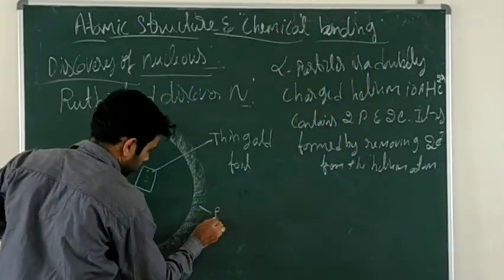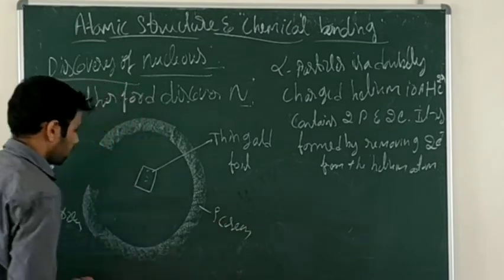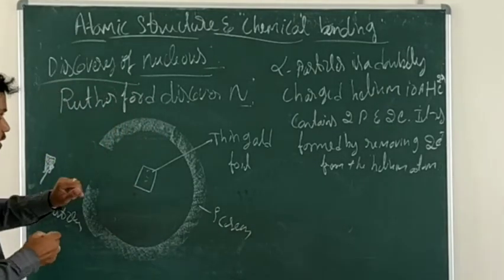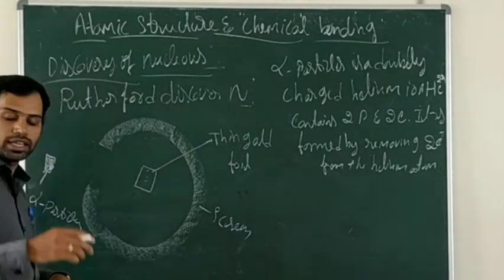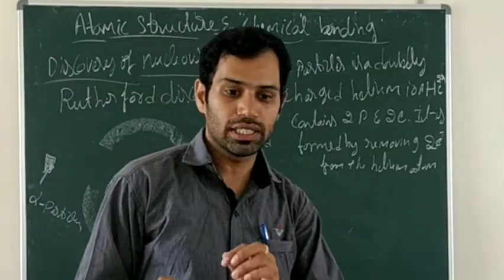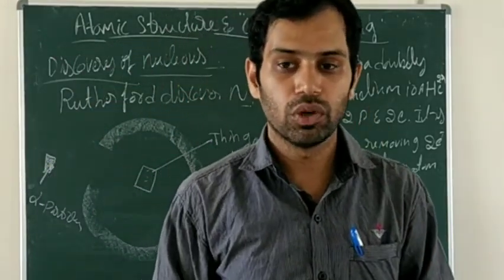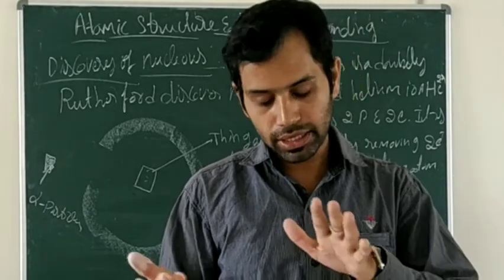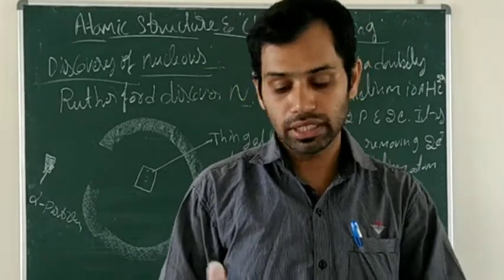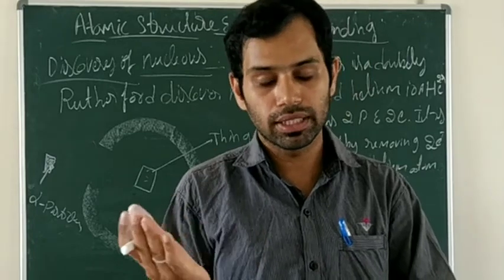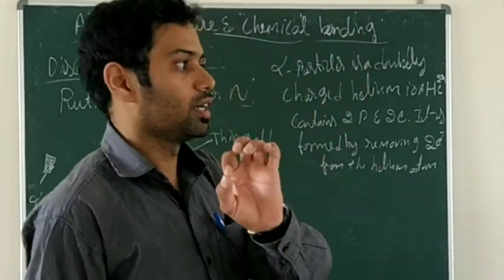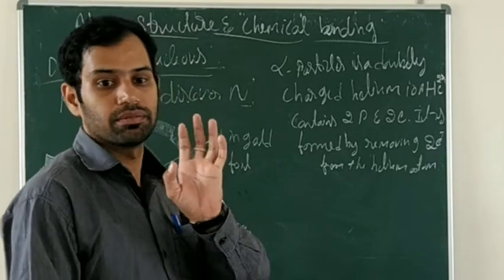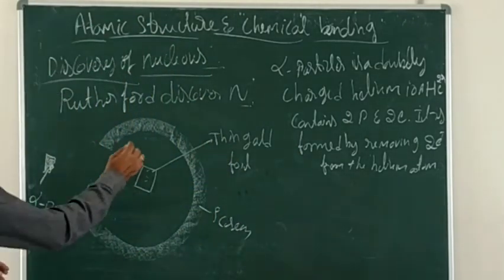This is the screen. Inside the screen, thin gold foil is there. Why did we take gold? Because gold is a malleable metal, so we can make it into a thin layer. You want only a thin layer, and from gold you can make a thin layer because its property is malleable in nature. Because of that reason, we took the gold.